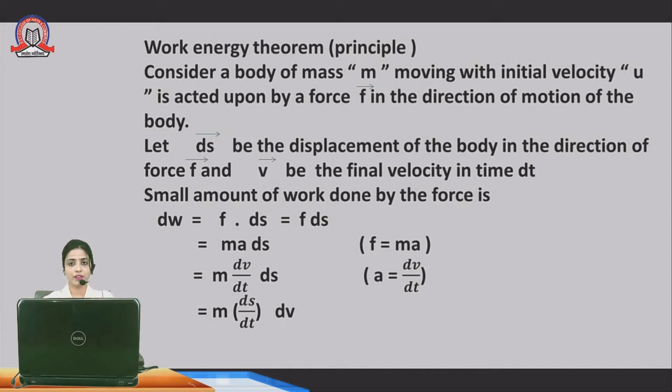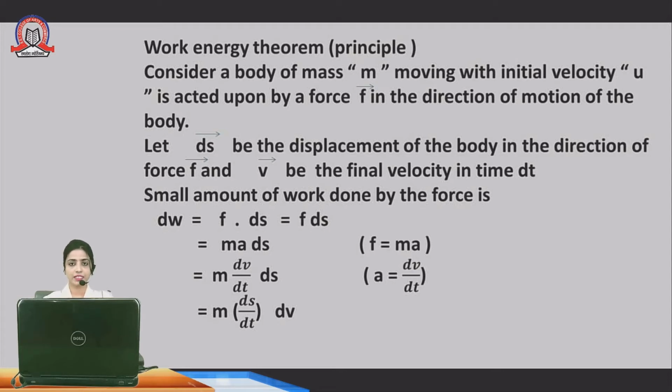The initial velocity is u, and the final velocity is v. And which force is applied? Here we are applying the force F, denoted by small f, in the direction of the motion of the body. Let ds be the displacement of the body in the direction of the force F, and v be the final velocity in time dt.